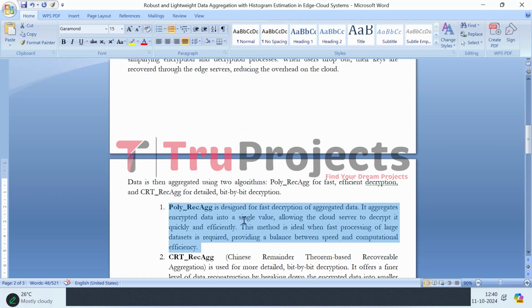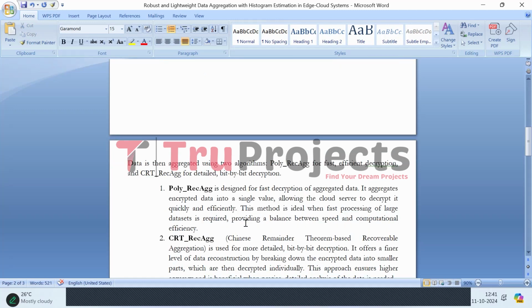So it collects the encrypted data into a single value, allowing the cloud servers to quickly decrypt the information. This approach is particularly advantageous when handling large data sets, as it optimizes processing time without sacrificing computational efficiency. Essentially, it ensures that the data can be decrypted and analyzed rapidly, which is vital for real time applications.